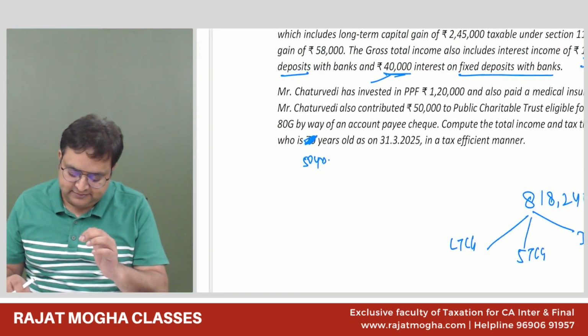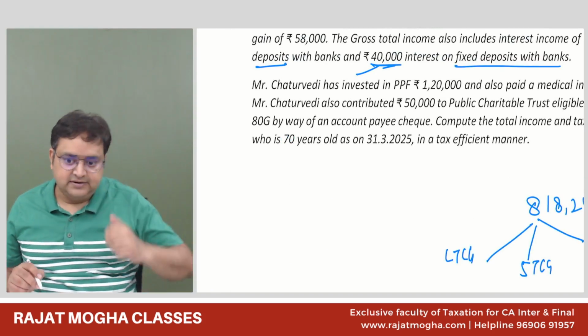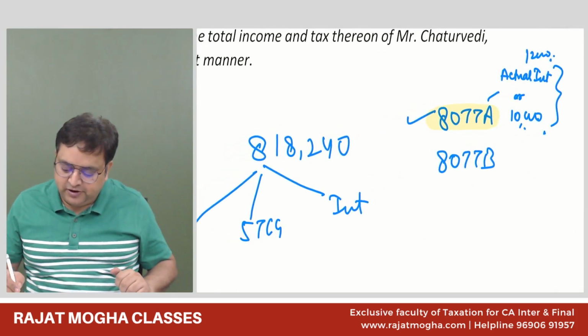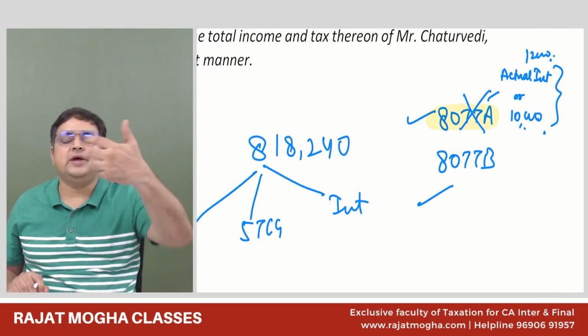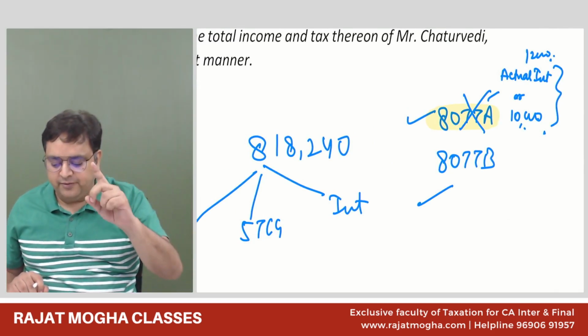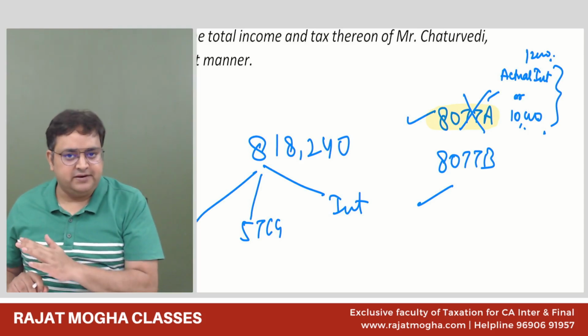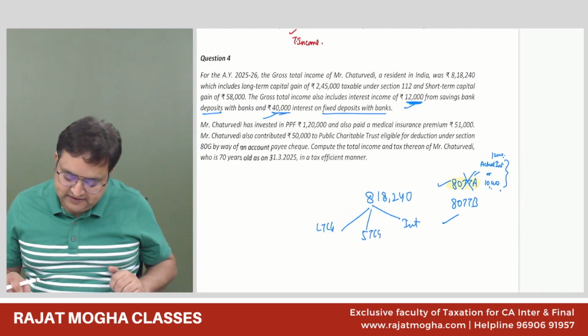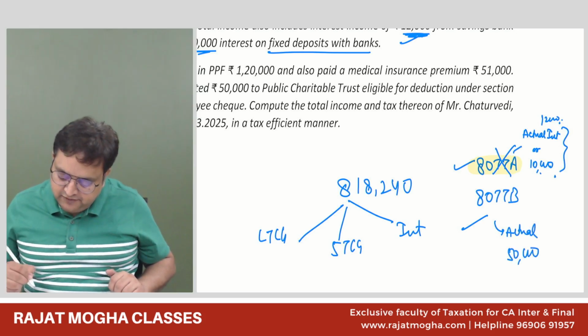But this person is a senior citizen, so he will not get 80TTA, he will get 80TTB. You cannot get both deductions. If you are eligible for 80TTB, only 80TTB applies. 80TTB is actual interest or 50,000, whichever is lower.